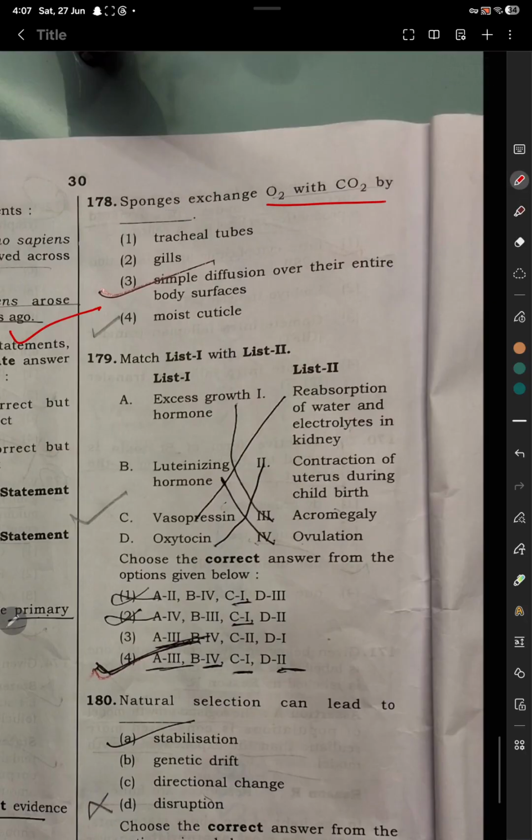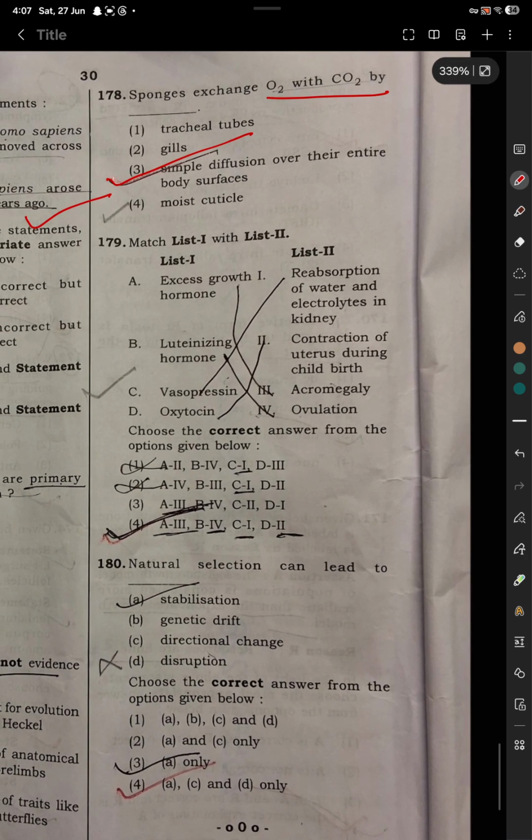Sponges exchange O2 with CO2 by option number 3, which is correct. Simply diffused over their entire body surfaces. So question number 179 is match the following. Option number 4 is correct. A3, B4, C1 and D2.